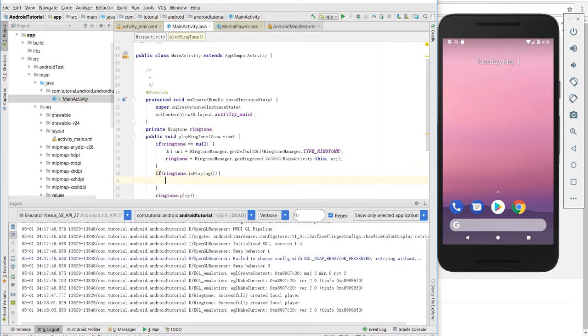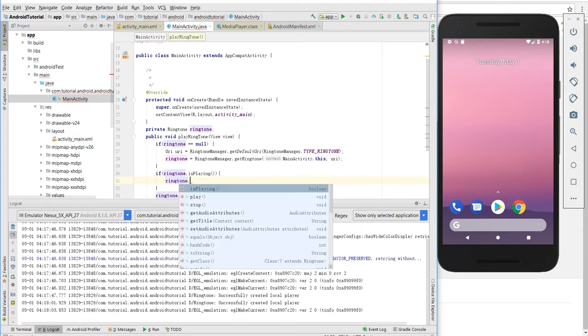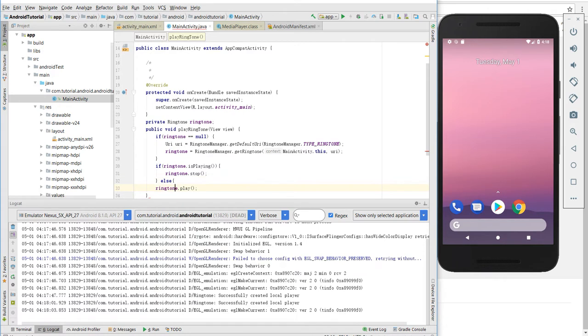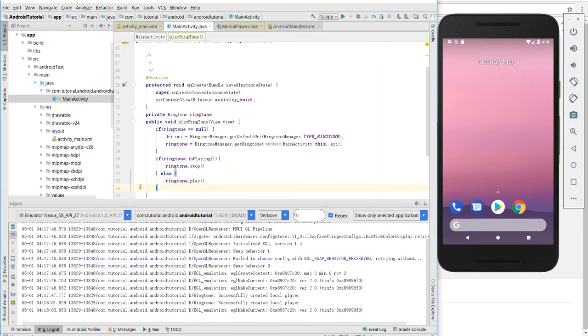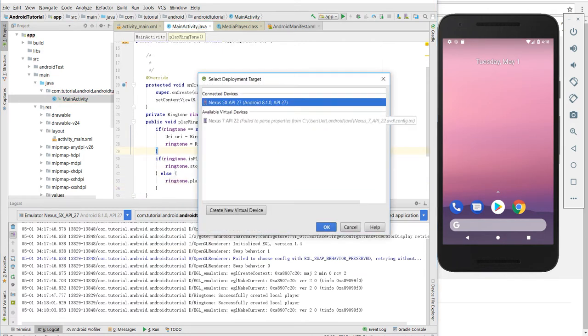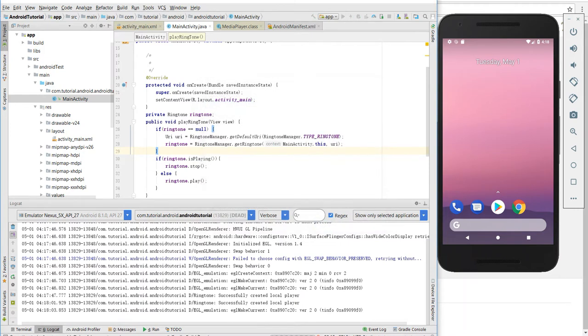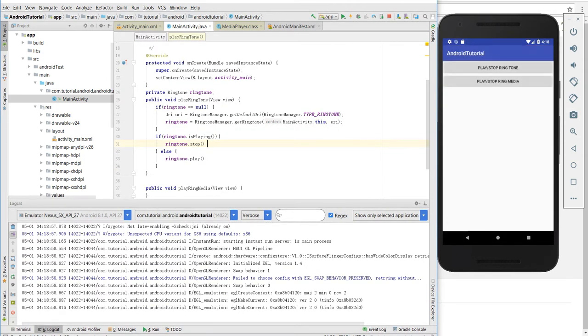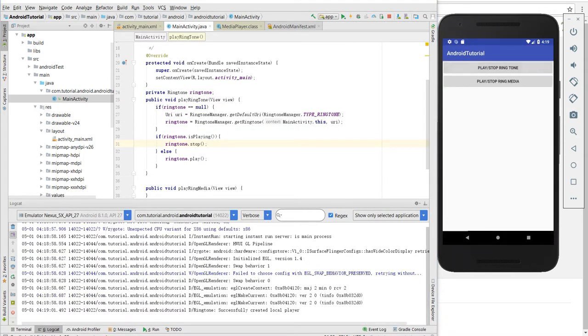Then when we click the button, we stop it. Otherwise, we play it. Yeah, it's done. Then let's run it. We should be able to stop and play the ringtone.